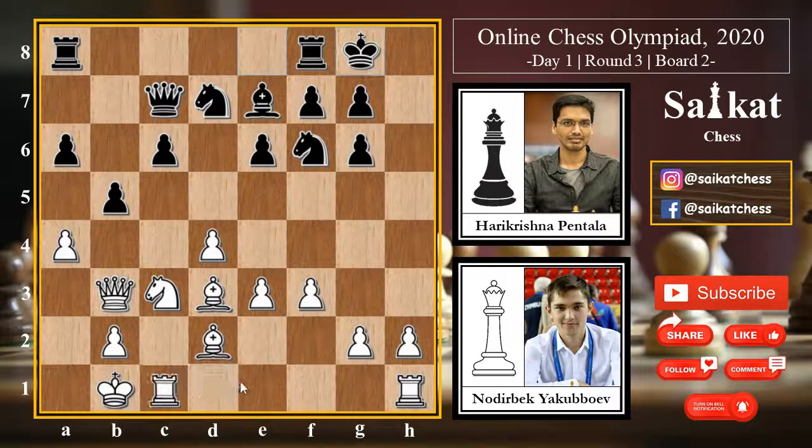Rook c1 now, bringing the rook to the semi-open file for white, which is the c file, and black here goes for c5. Now attacking the queen side and attacking the center and opening the queen side for black to attack. So here obviously from this point the moves by Harikrishna will be such that the moves by white more or less will be forced. Now suppose white here goes for d into c5.